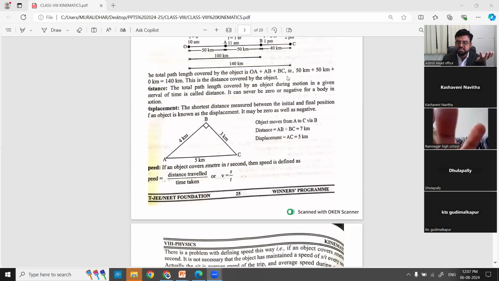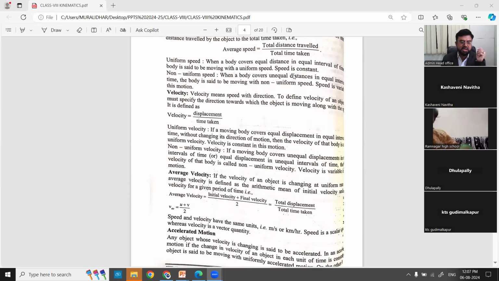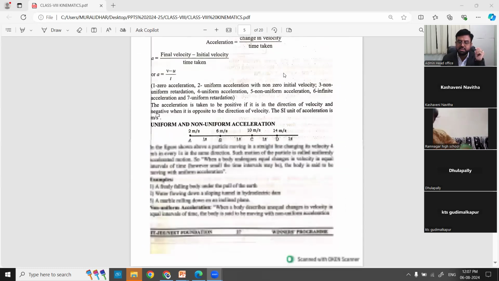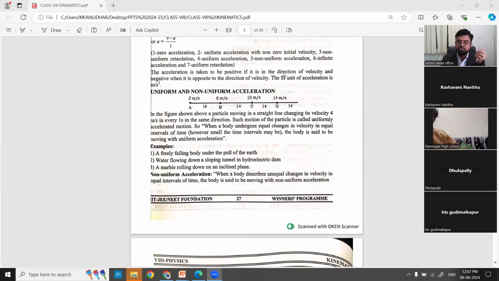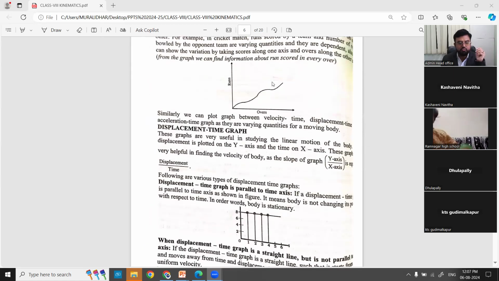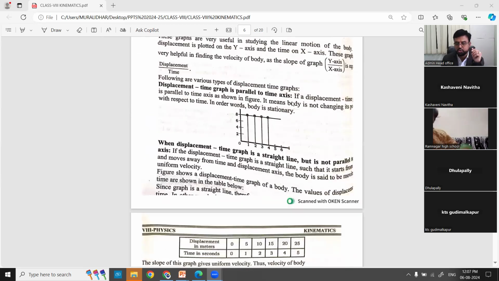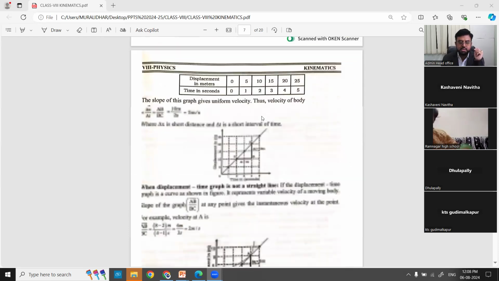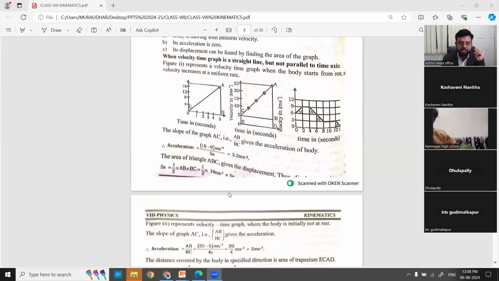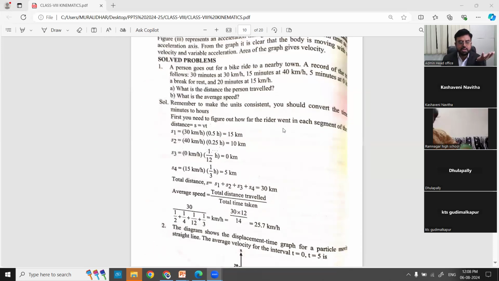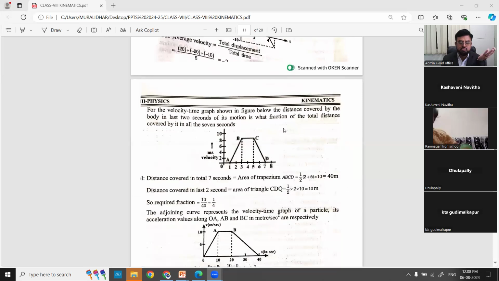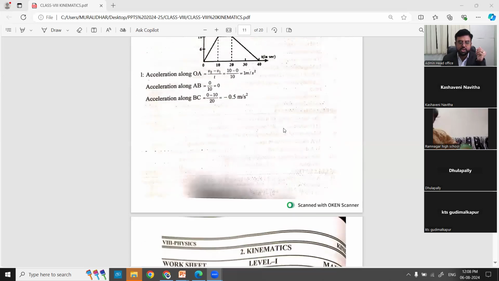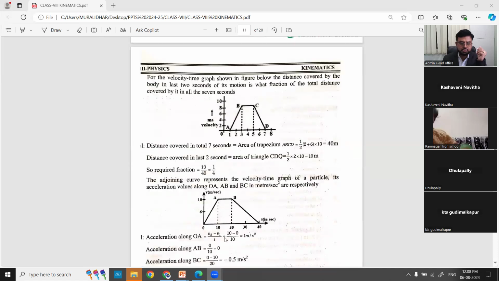Then we enter into what is distance, displacement, velocity, speed, acceleration. Then uniform and non-uniform acceleration, uniform and non-uniform velocity. Then we enter into graphs also. There are some graphs by which you can understand the nature of motion. In the coming days and weeks, we can cover so many things in kinematics. Then we'll enter into some mathematical formulas and problems. So that's all for today, what we learned so far.